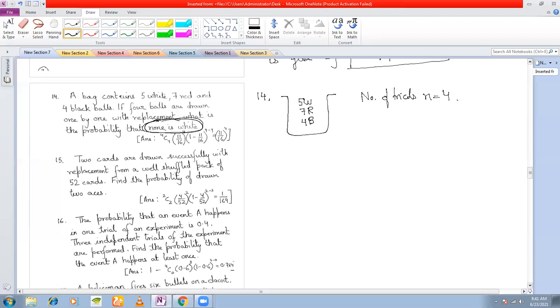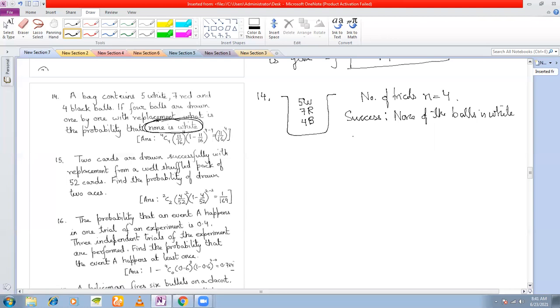That means which should be our success? We define success as none of the balls is white. So what is the probability of success in each trial?